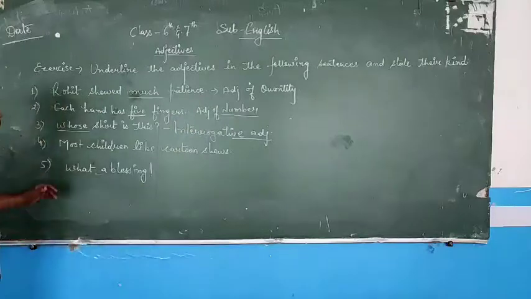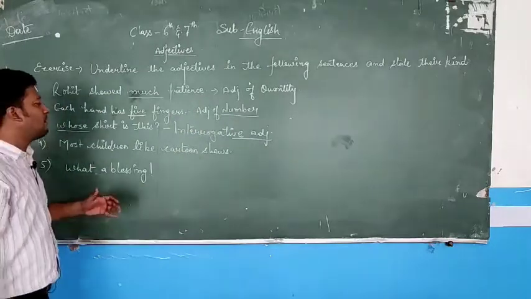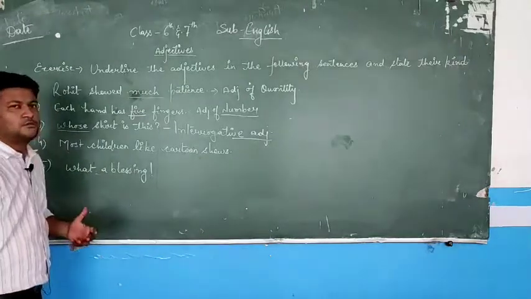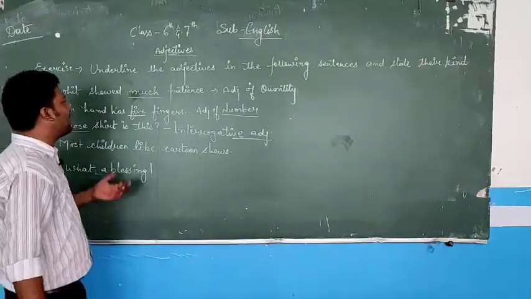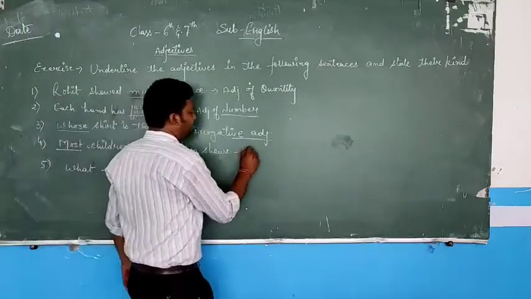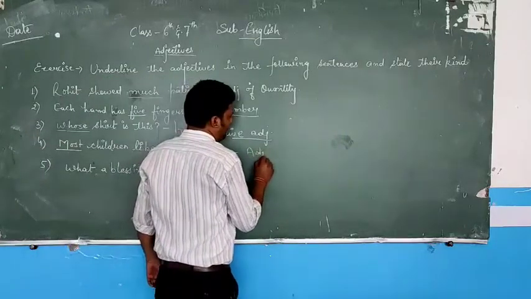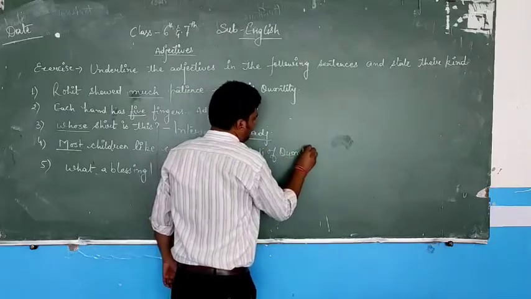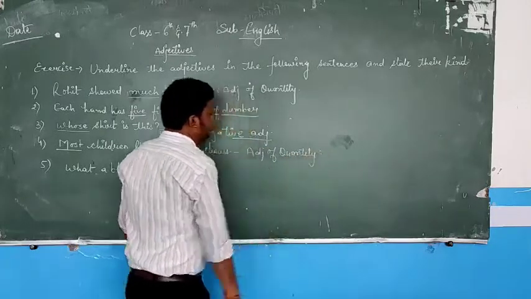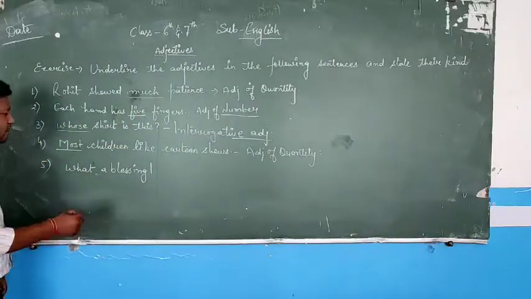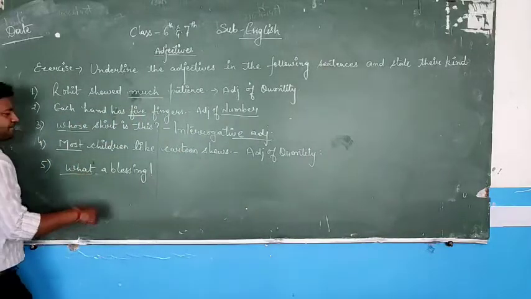Next sentence, most children like cartoon shows. So most, more, how much, again the same adjective of quantity. And the last one, what a blessing. So here again, what is